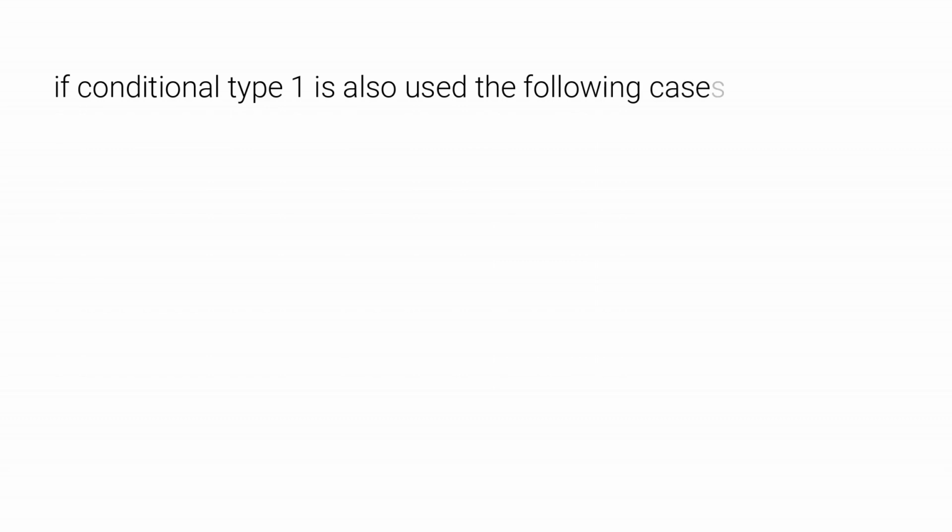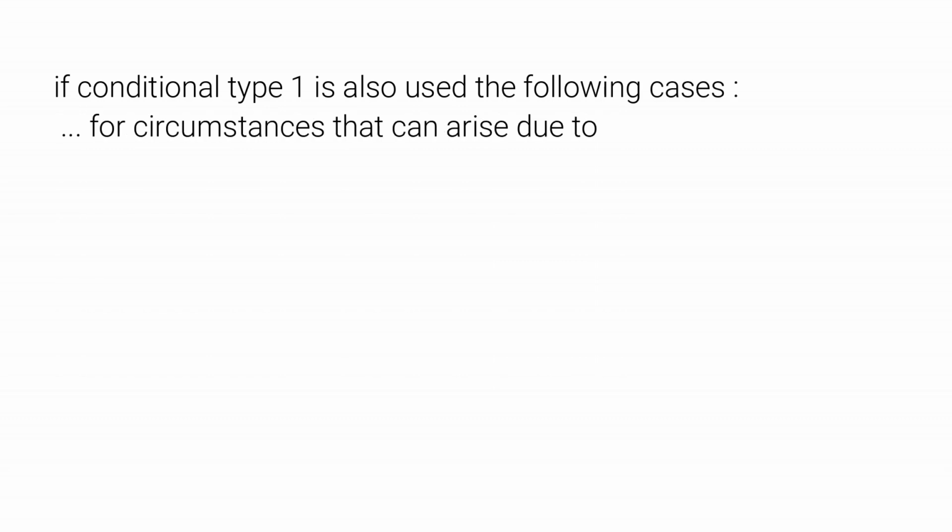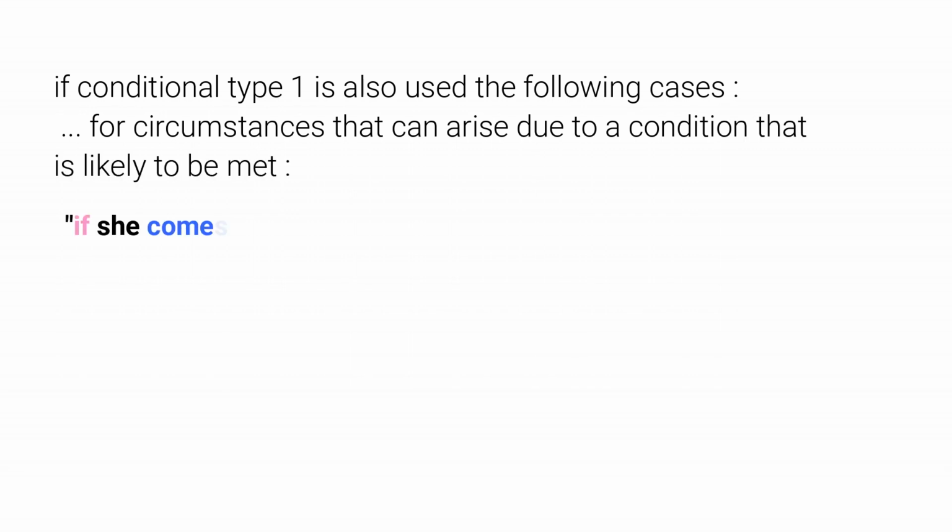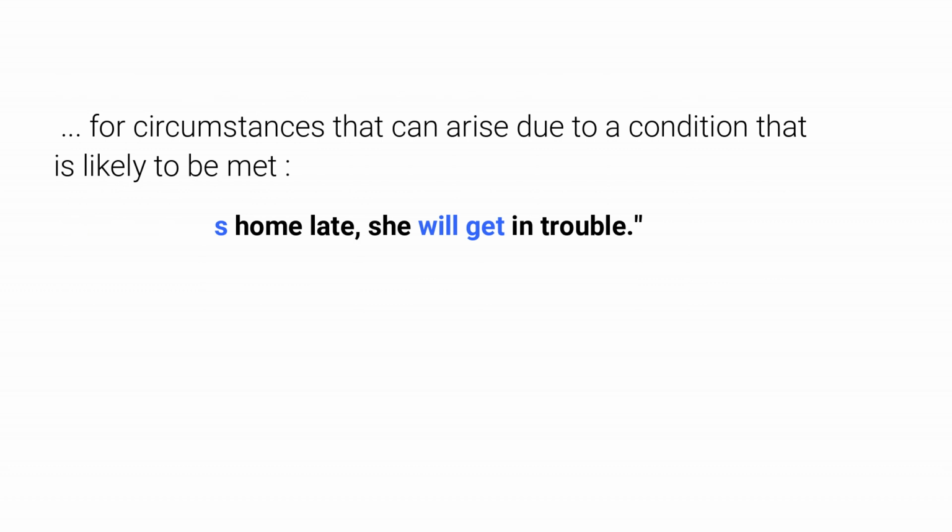Ideas or situations that depend on another. They are, so to speak, tied to a condition. If clause type 1 is used in the following cases. Example of using the first conditional sentences. For circumstances that can arise due to a condition that is likely to be met. If she comes home late, she will get in trouble. The condition, late arrival, is quite probable and can be fulfilled.